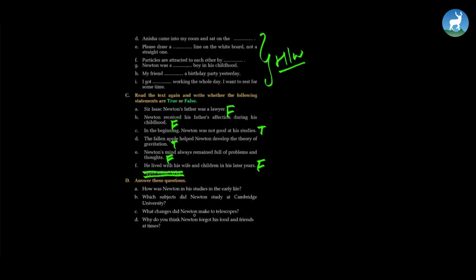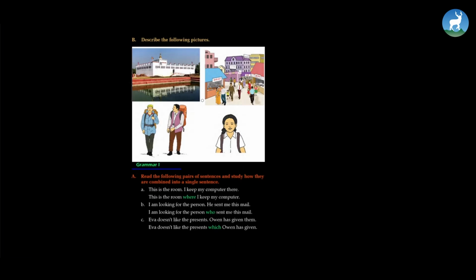What changes did Newton make to telescopes? Newton changed the lenses with curved mirrors to telescopes. Why do you think Newton forgot his food and friends at times? Newton forgot his food and friends at times because he was so indulged in his studies that he would forget everything else. So those are the only questions given to us in question answer.